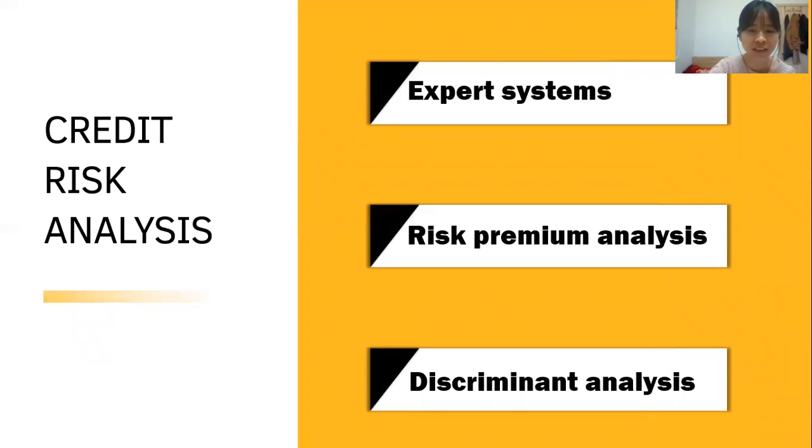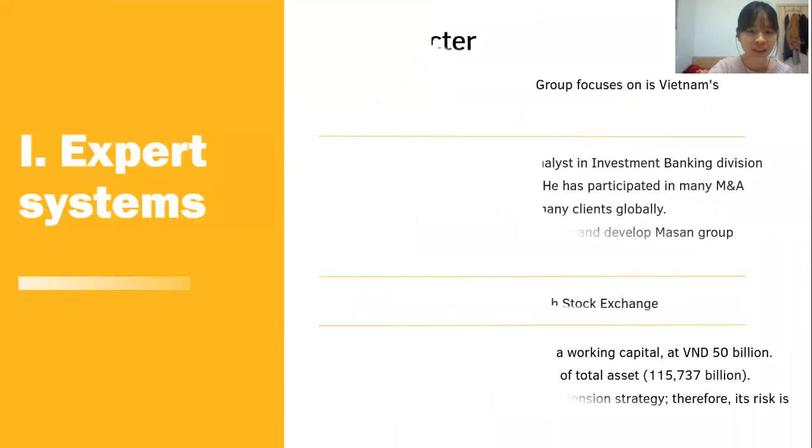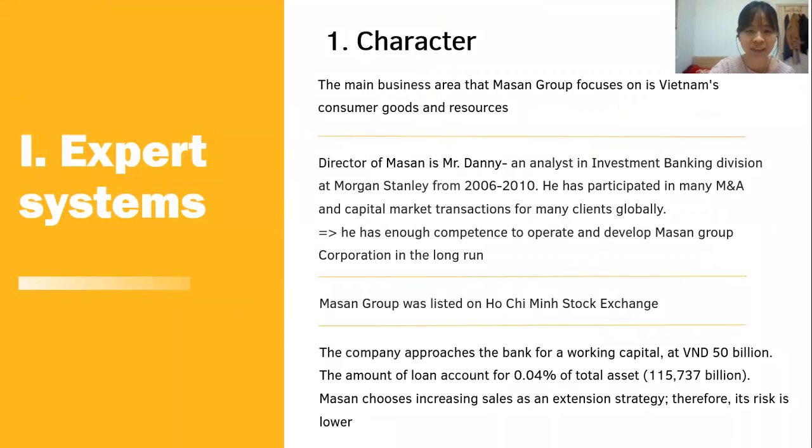Credit risk analysis includes three parts: expert system, risk premium, and discriminant analysis. The first one is expert system. For the character, the main business area that MASAN Group focuses on is Vietnam consumer goods and resources. The director of MASAN is Mr. Danny, an analyst in the investment banking division. He has enough competence to operate and develop MASAN Group Corporation in the long run.